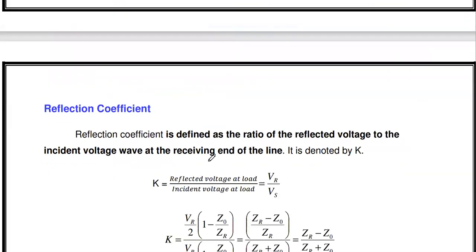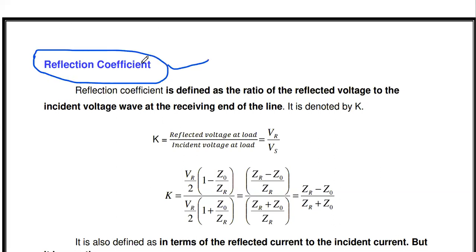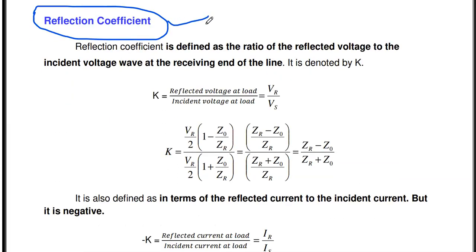Now, in order to measure how much reflection is happening in a transmission line, we are going to derive one important parameter. It is called the reflection coefficient.